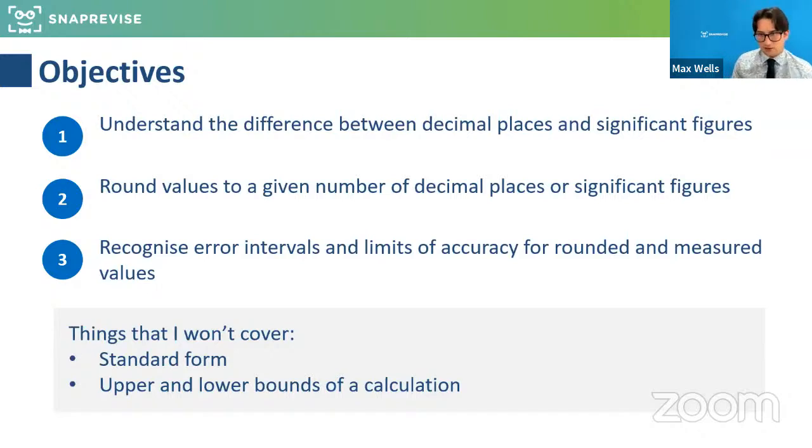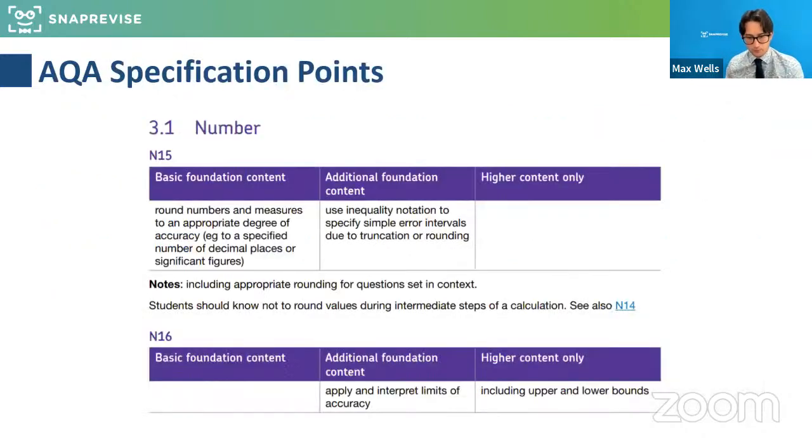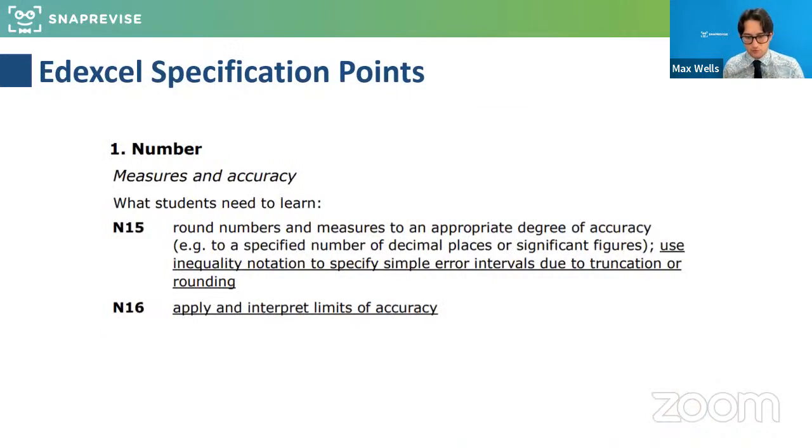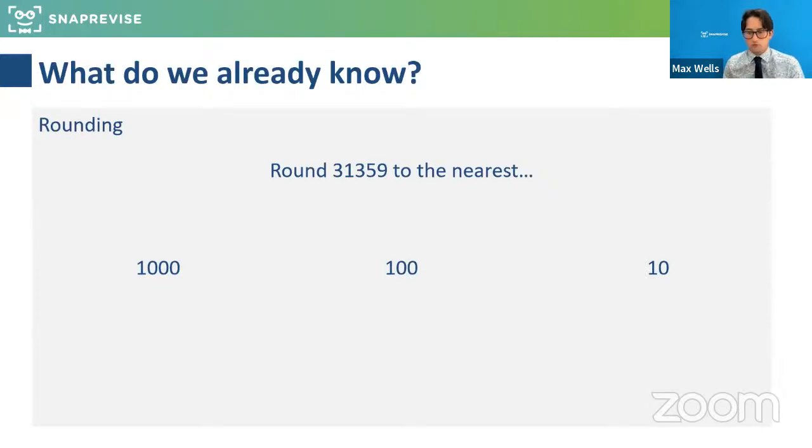So let's get started then, and we'll just go through the specifications. Very quickly, this is something that is 100% on all the different exam boards. So it's a key part of number at GCSE. So whether you're with Edexcel, AQA, OCR, rounding is a key skill and actually quite a useful skill going forwards, especially in any maths application-based subjects, so your sciences and stuff as well.